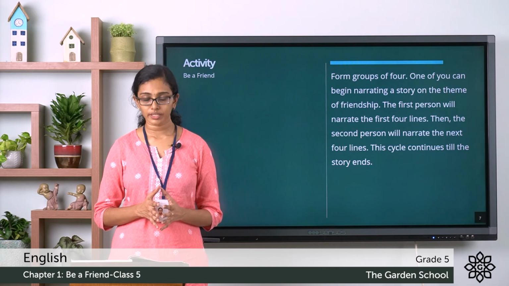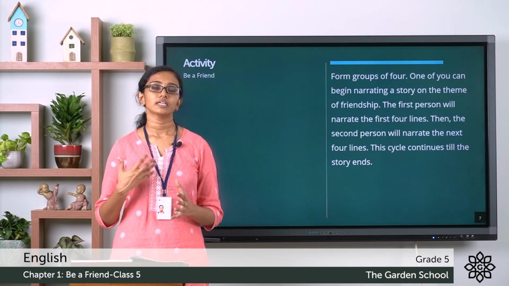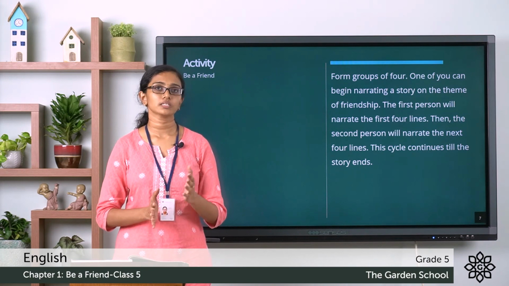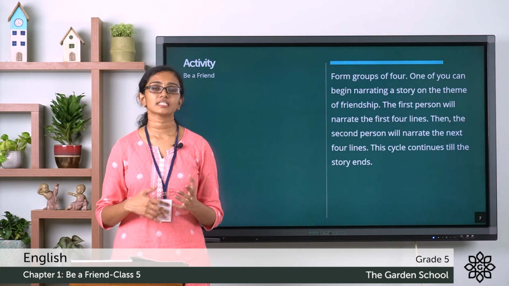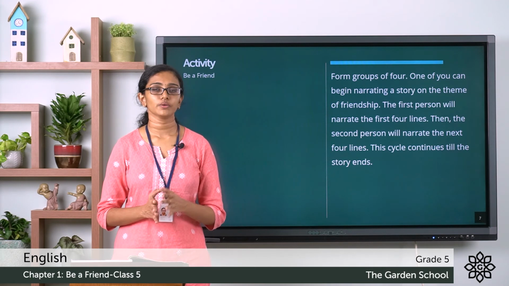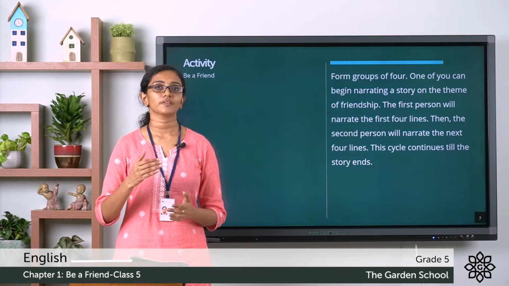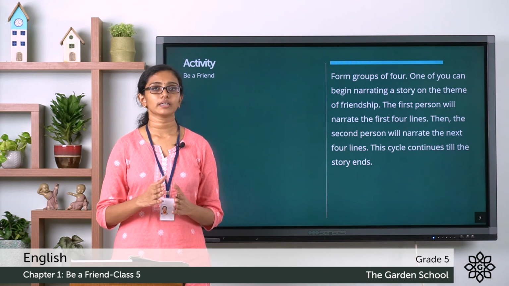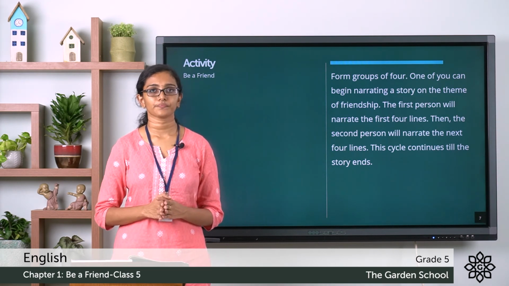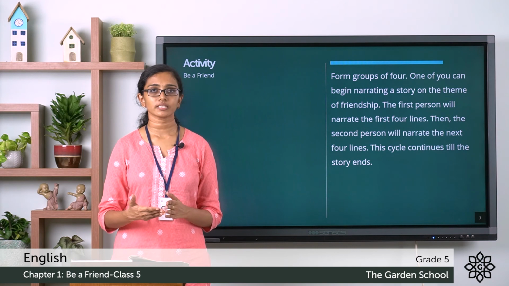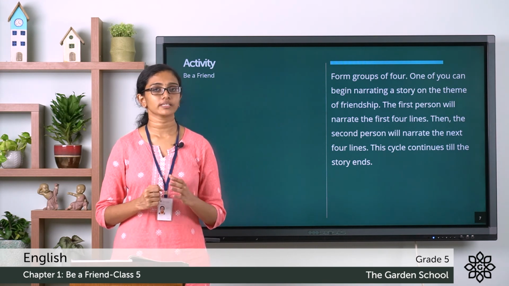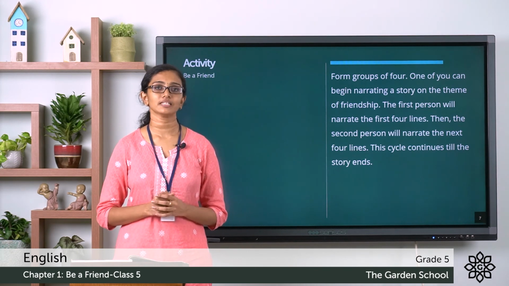So here what you can do is you can narrate a story yourself, or you can do this along with your siblings or parents. This is how it should go. You can say the first few sentences. The next person can say a few more sentences. So make sure everyone gets a chance to add to the story. And it should repeat until the story ends. We can record this story as a voice note and submit it in Teams.